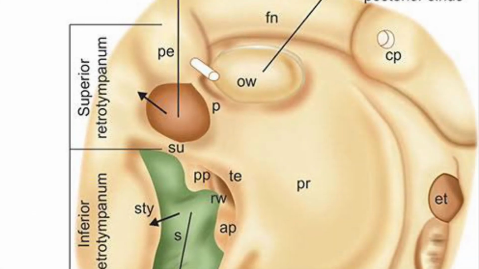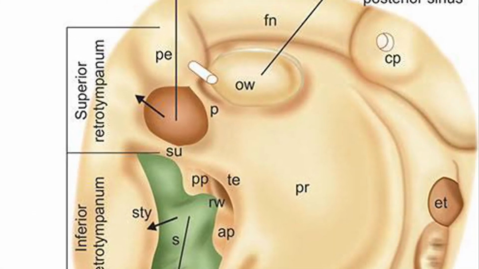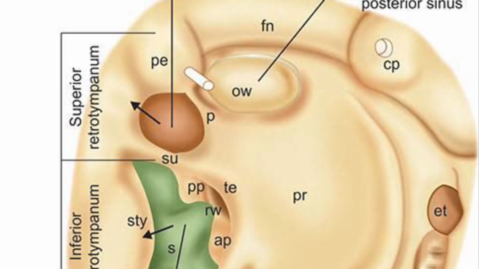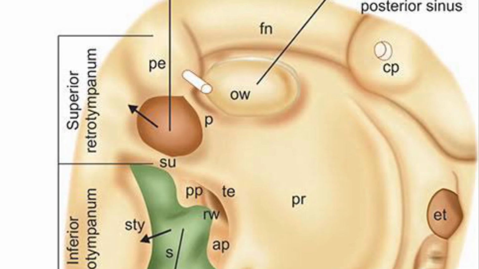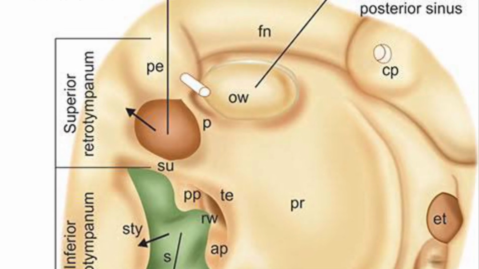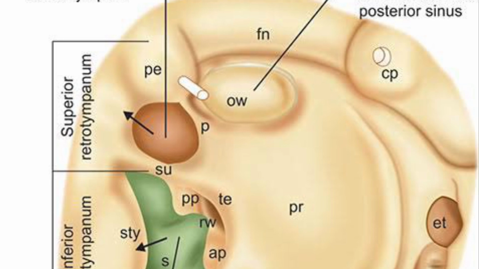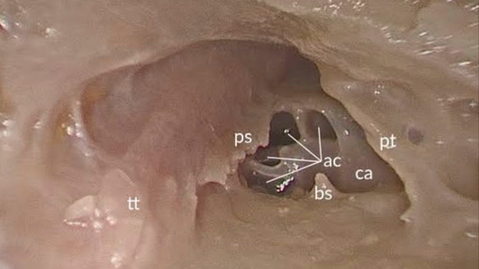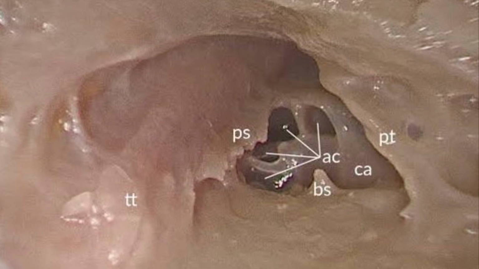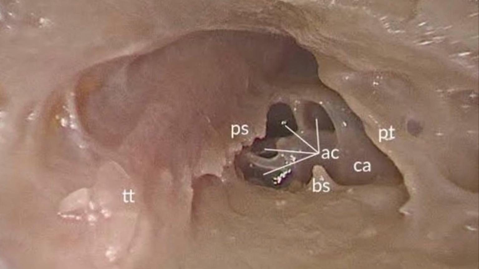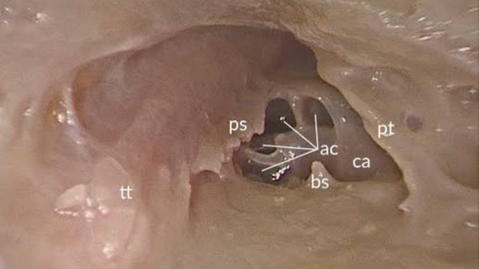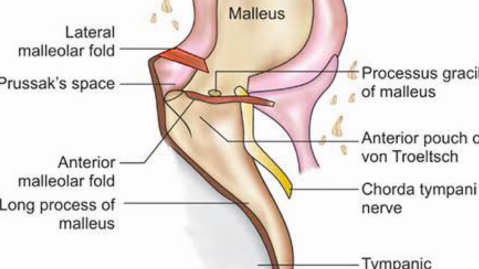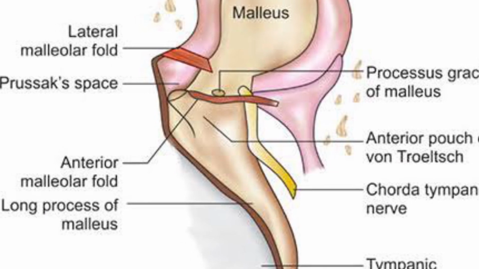Sinus posticus mainly forms the retrotympanic mucosal folds, hypotympanum and petrous air cell system. So sinus posticus mainly develops into the retrotympanic area. Sinus anticus develops into the protympanum and anterior pouch of von Tröltsch.